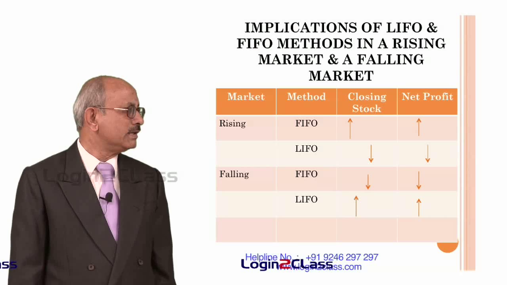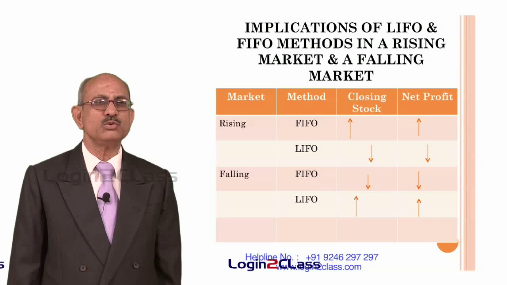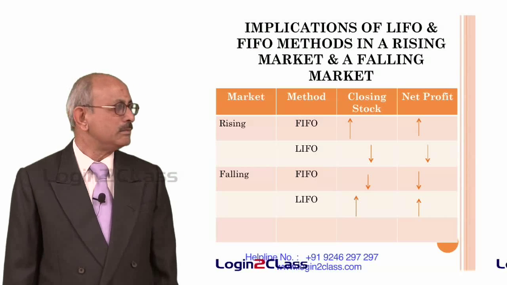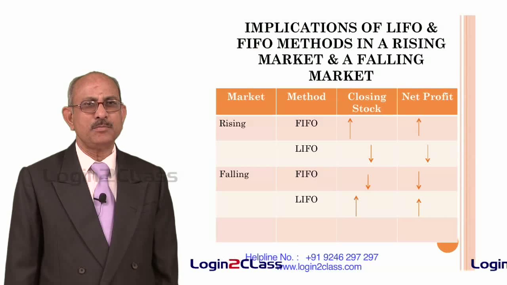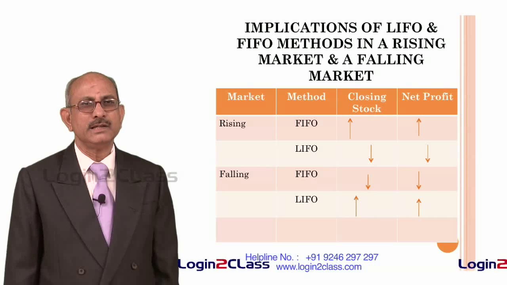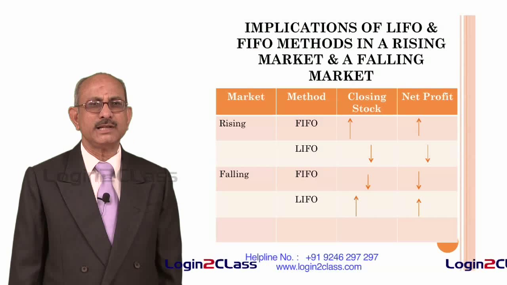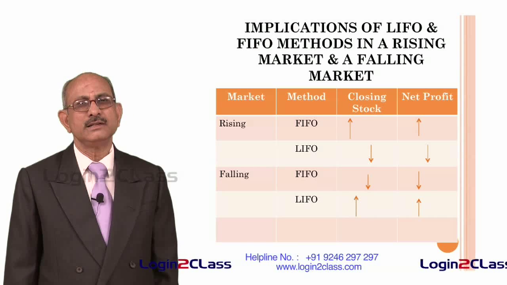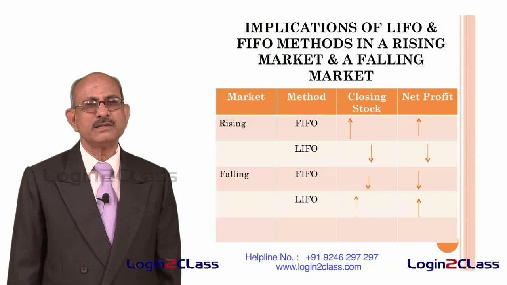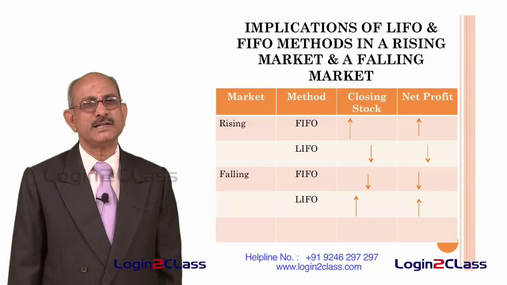What happens if the closing stock in one year is overstated? What happens in the next year? Because the closing stock of this year becomes the opening stock of the next year, the opposite will happen in the following year. If closing stock is overstated during the current year, then the opening stock will get overstated in the following year, which means the net profit will be understated.